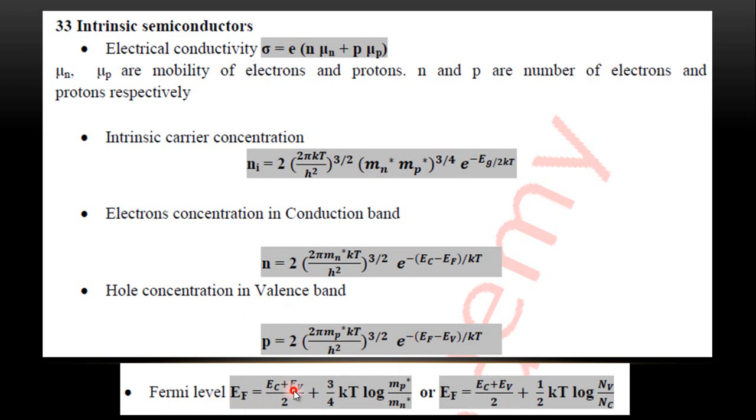So EF is EC plus EV by 2 plus 3 by 4 kT log mp star upon mn star, or EC plus EV by 2 plus half kT log Nv by Nc. If you know T, mp star, mn star, or the values of the conduction and valence band, you can find the value of your Fermi level.